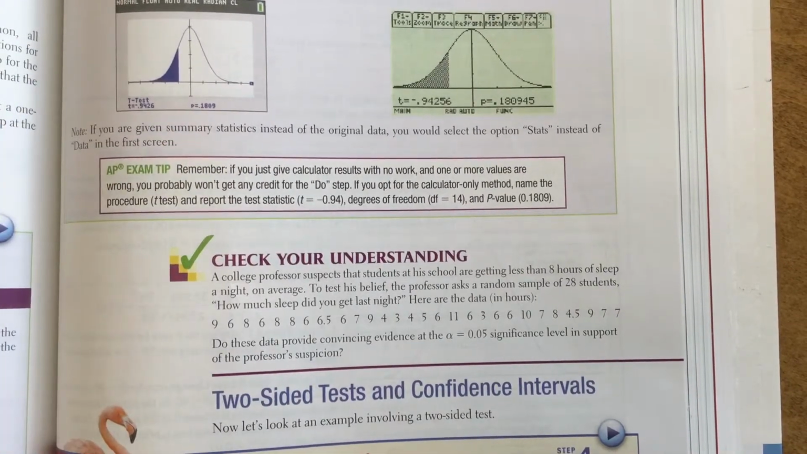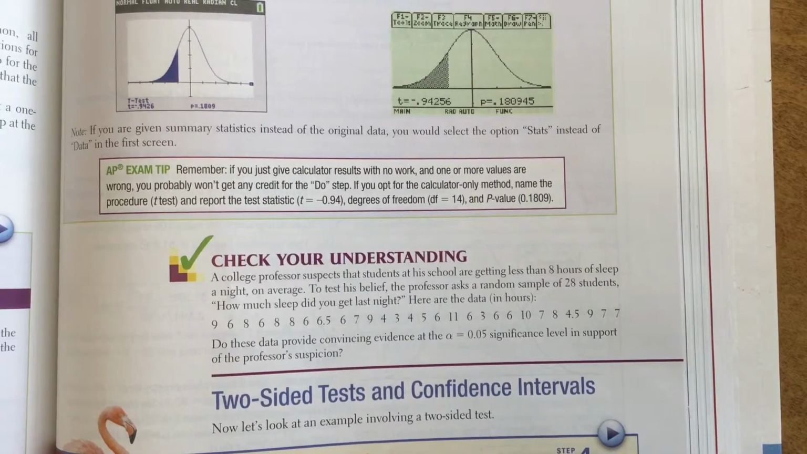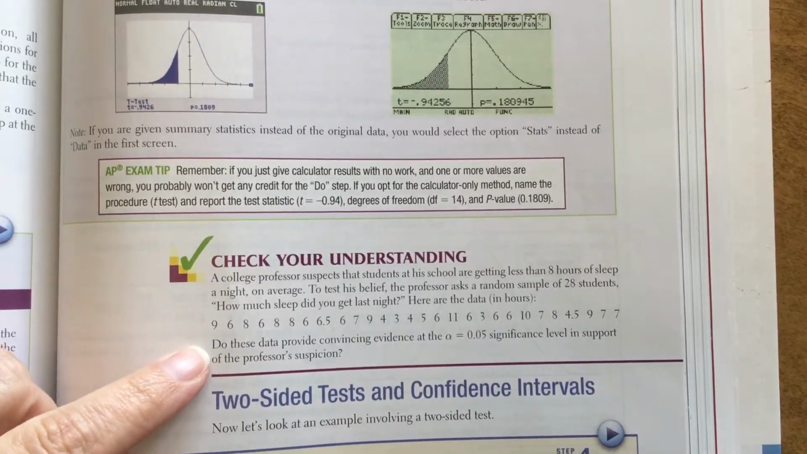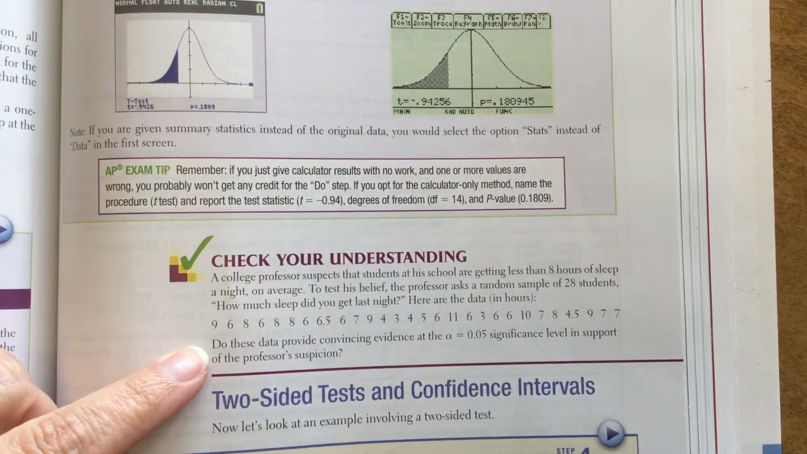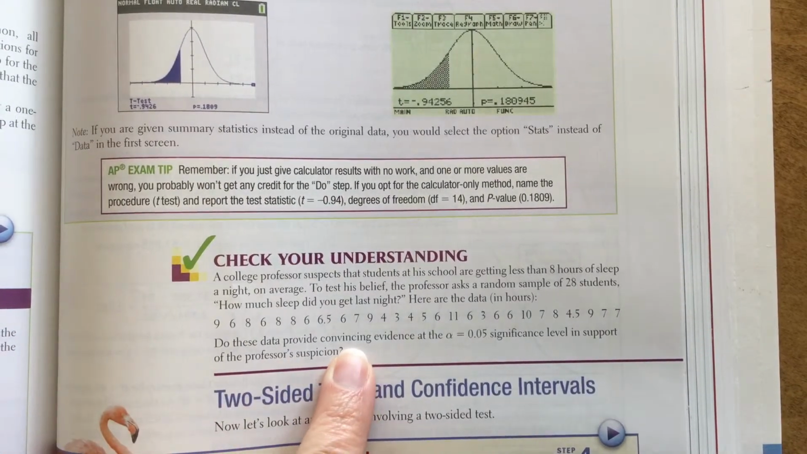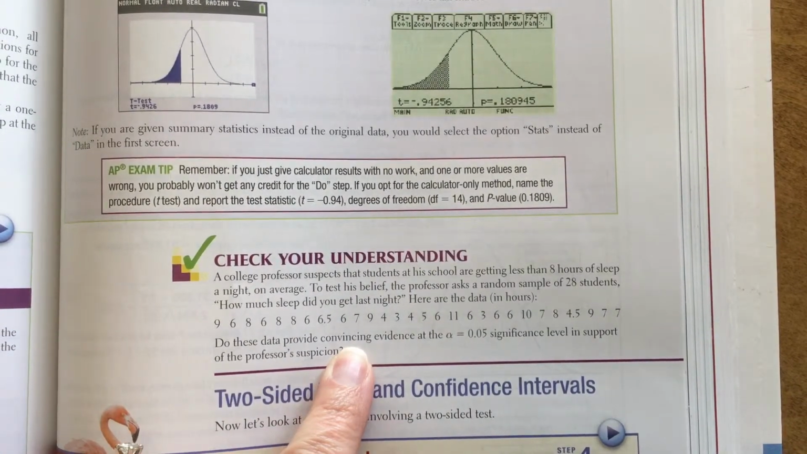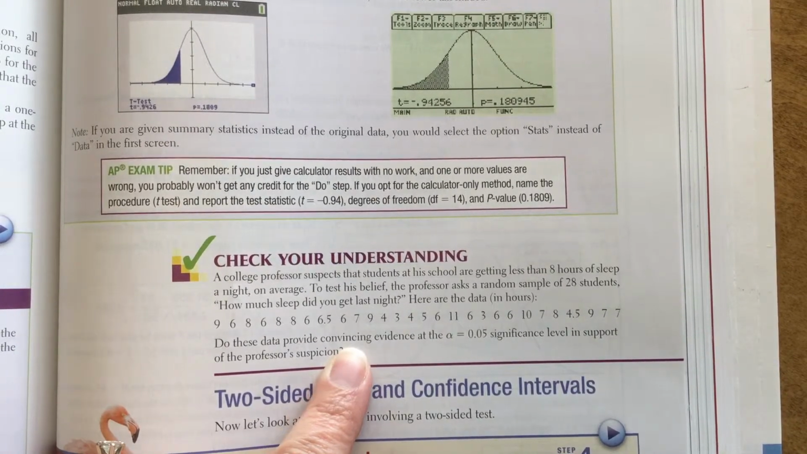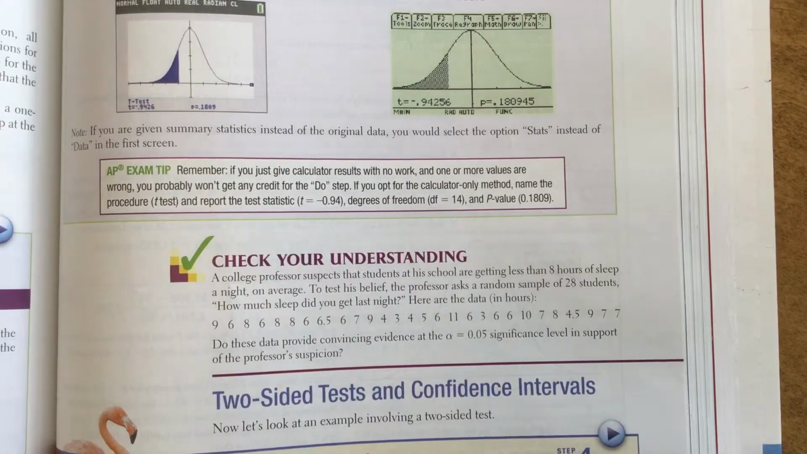Does this data provide convincing evidence at the alpha of 5% significance level in support of the professor's suspicion? So this is what your questions are going to look like. They're not going to say, state the hypotheses, go through the conditions. They're just going to say, is there convincing evidence? And again, if we reject the H0, there is convincing evidence. But if we fail to reject the H0, we don't have convincing evidence. So we got to go through our entire significance test to do that.